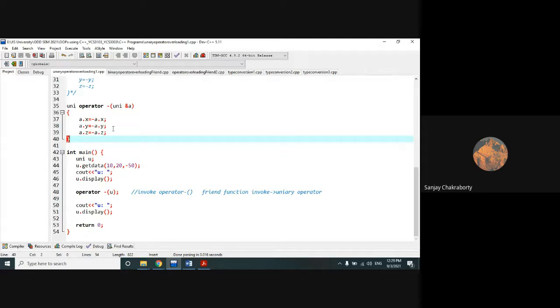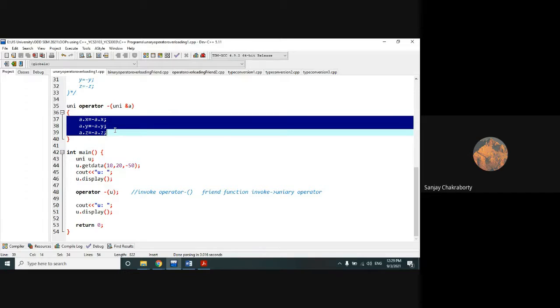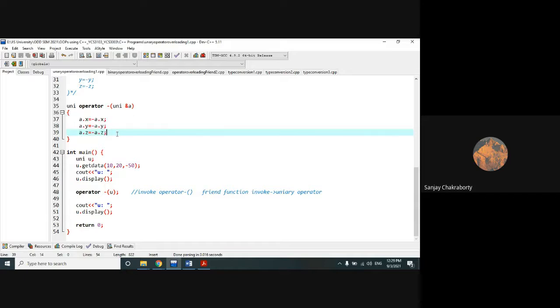The second criteria is that the basic functionality or the basic characteristic of the operators should remain intact. You can do some different kinds of operations, but maintaining the basic function of that operator. So here, what is minus used for? Minus is generally used for subtracting one value from another, with 2 operands. It can be used as a binary operator, and minus can also be used as a unary operator.